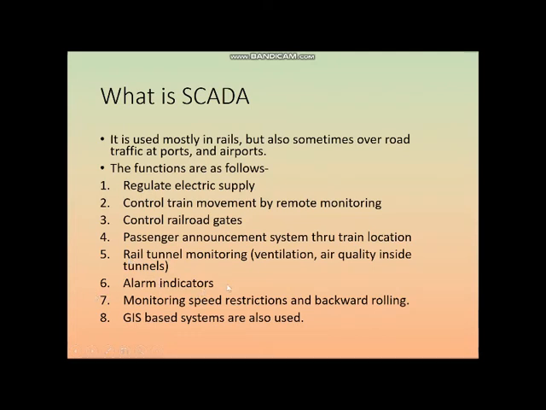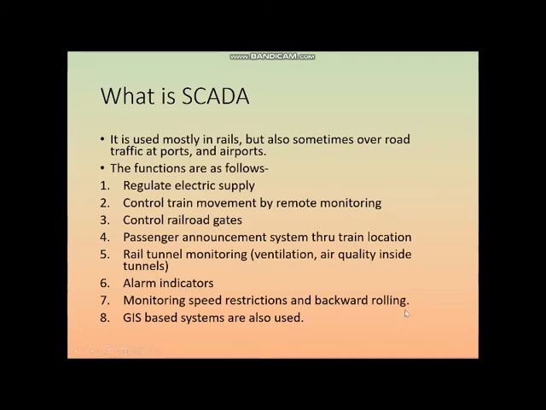There are alarm indicators indicating panic, say stop the train, pull the chain, that is a mechanical way. But now you have observed that if you have to speak to the driver of a metro railway, you have to press some button and you can directly speak. It is also used to supervise the speed restrictions. For example, if a train is over speeding, then this kind of information is given to the local pilots.